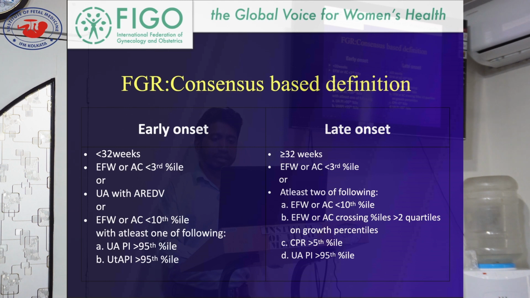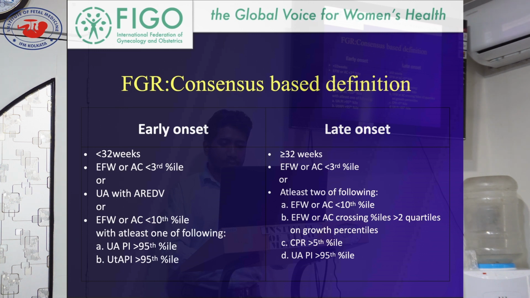And in case of late onset FGR, the direct criteria is the same: expected fetal weight or AC below the 3rd centile, or at least two of the following: expected fetal weight or AC less than the 10th centile, along with expected fetal weight or AC crossing centiles by more than 2 quartiles on growth percentile. That is the interval growth factor. I won't discuss interval growth factor today, it will be discussed next day.